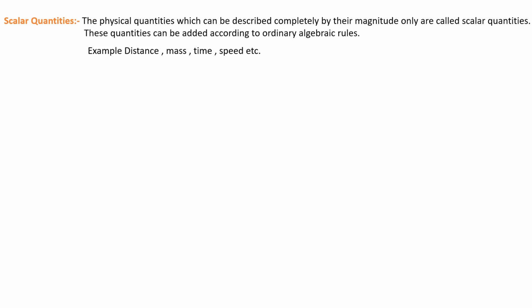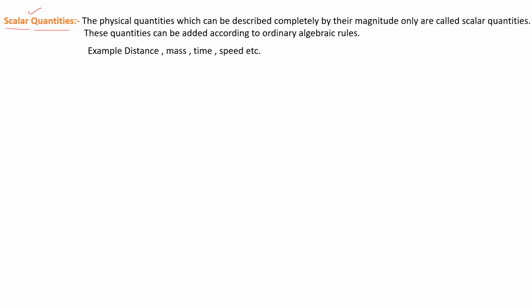Now let us talk about scalar quantities. In this lesson we need to know scalar and vector quantities, that is why one more slide is inserted here on scalar and vector quantities. So what is a scalar quantity?